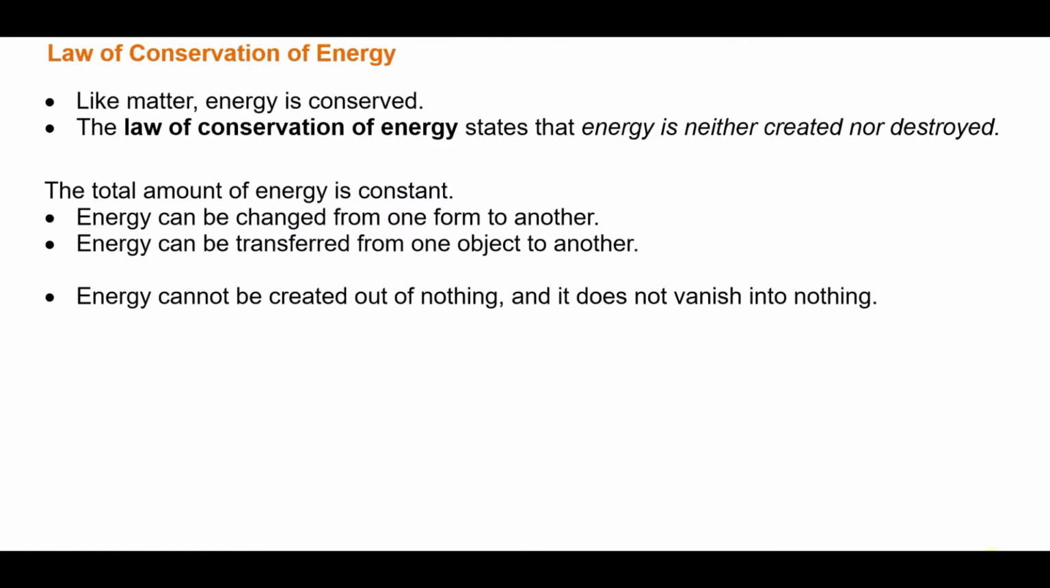We have the law of conservation of energy, and just like the law of conservation of matter, it means that energy isn't destroyed or created. So that means the total amount of energy is constant. The amount of energy in the universe is not changing. Now, energy can be changed from one form to another, or it can be transferred from one object to another. But in ordinary chemistry, you can't create energy and it doesn't just disappear. It is not just lost.